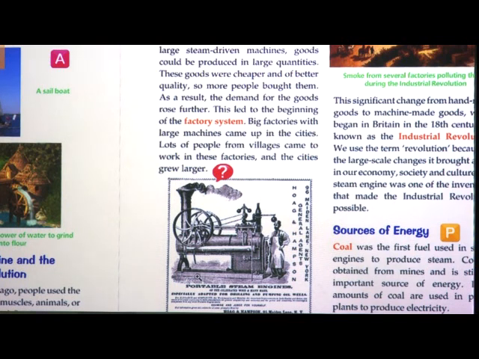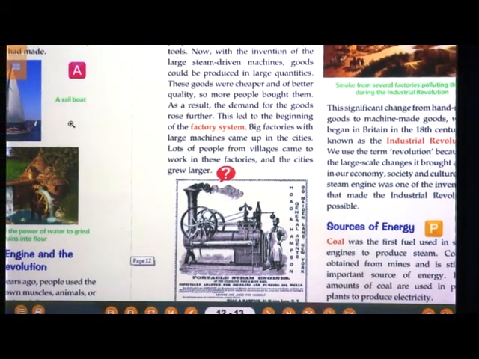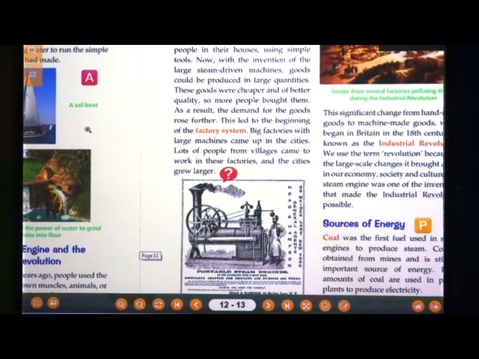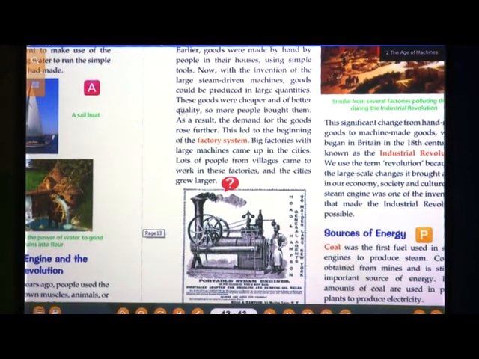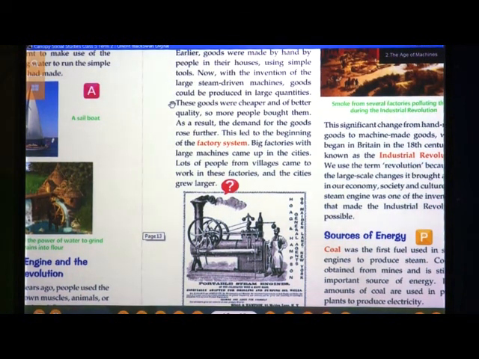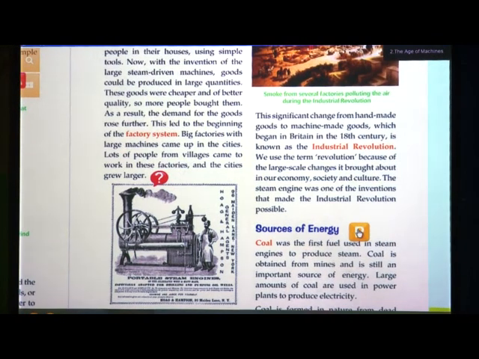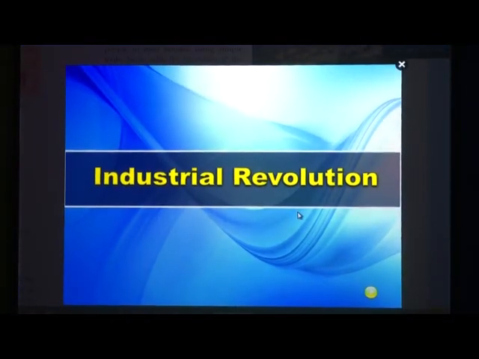So, as you all have seen in this video, how early humans used logs and how the wheels were invented. In this animation you have seen all about the steam engine as well as the sailboats. Now, we are going to see a PPT about the industrial revolution, and how it was held.